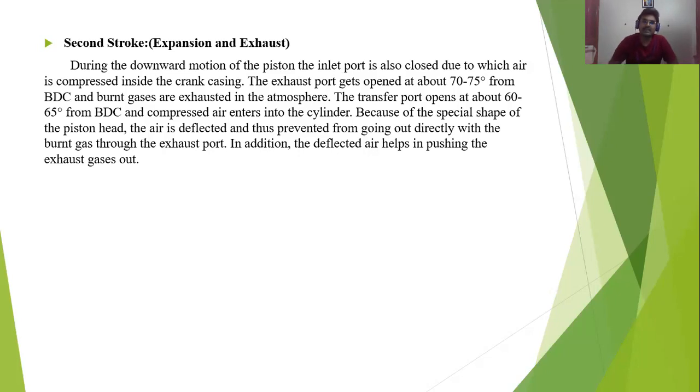This is the two-stroke compression ignition engine. Both are completely the same. The only thing is, in a two-stroke SI engine you will have a spark plug, and in a two-stroke CI engine you will have a fuel injector. And the second thing is, in a two-stroke SI engine you will get an air fuel mixture from the carburetor, and in a two-stroke CI engine there will be no carburetor.